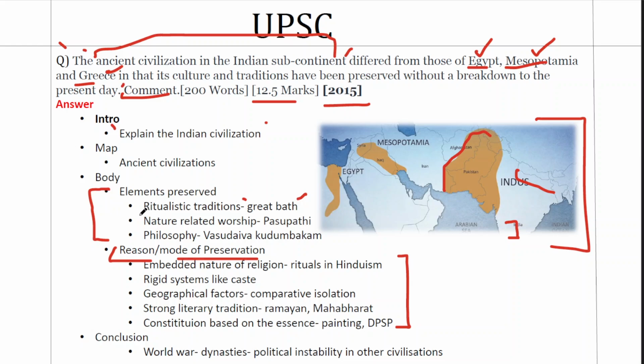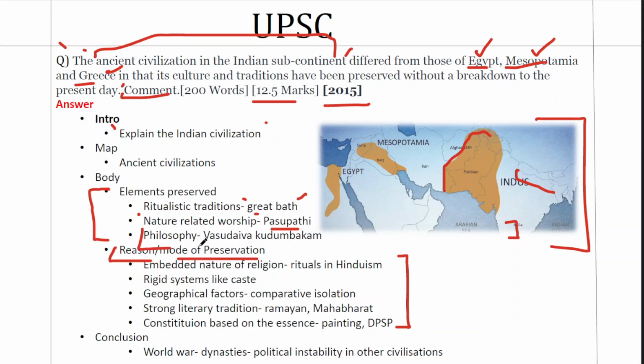Second is about the role of nature in worship, nature related worship. This again can be traced back to the Indus Valley period where we have the motif of Pashupati. We have Pashupati or the Proto Shiva surrounded by animals. So this shows the element of nature right at the center of the civilization, and it still continues in the form of sacred groves, in the form of mythology. It still continues in Indian society.